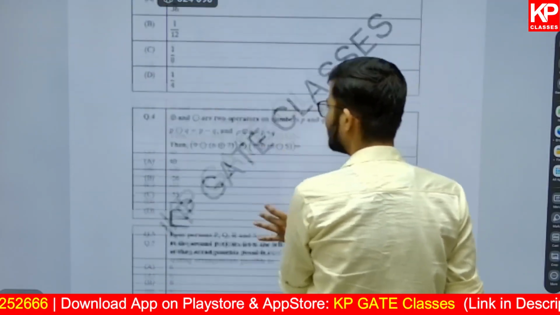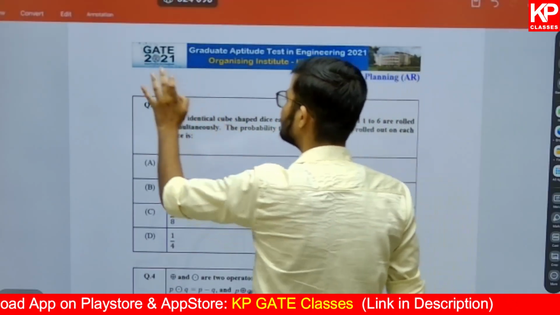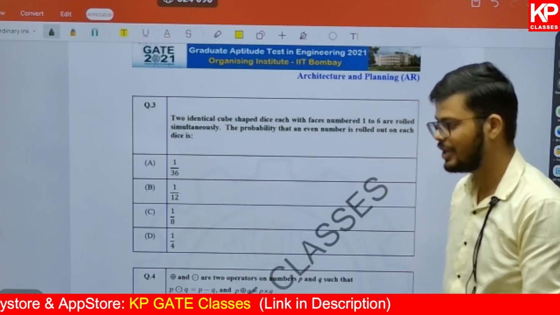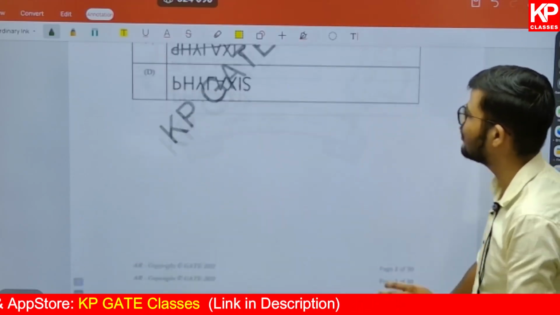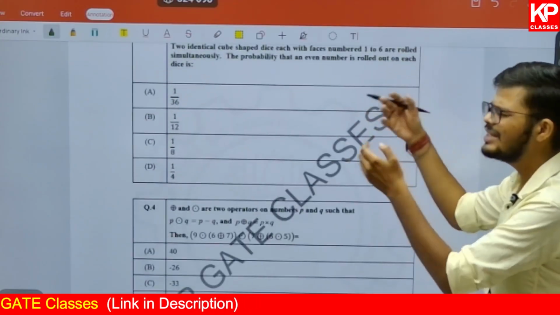Now let's talk about the third question, that is based on probability. These are the repeated questions that we do get in this part. We get questions on probability, permutation, combination, and before that, the questions we got on spatial aptitude, that is your mirror image, water image, cutting, folding. So they are the repeated questions.